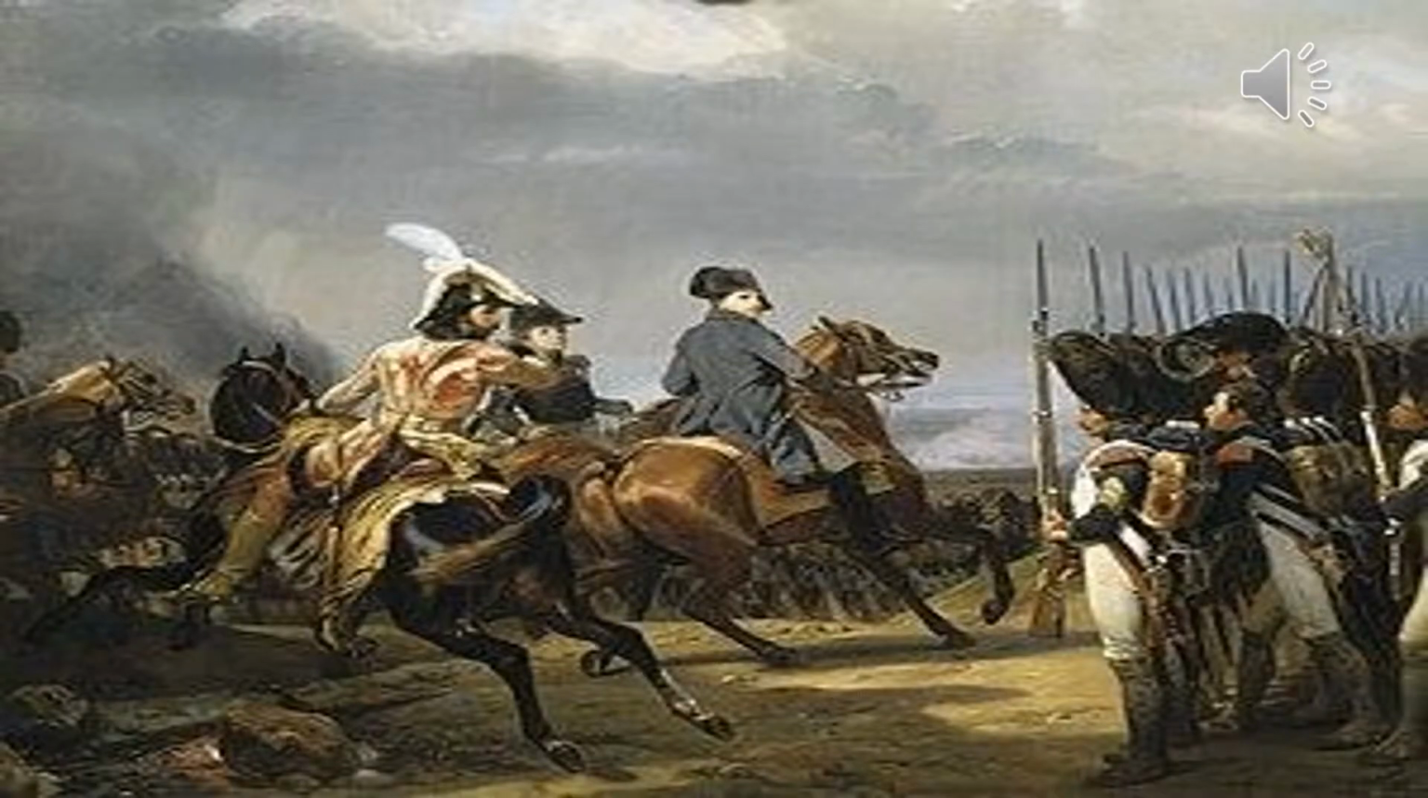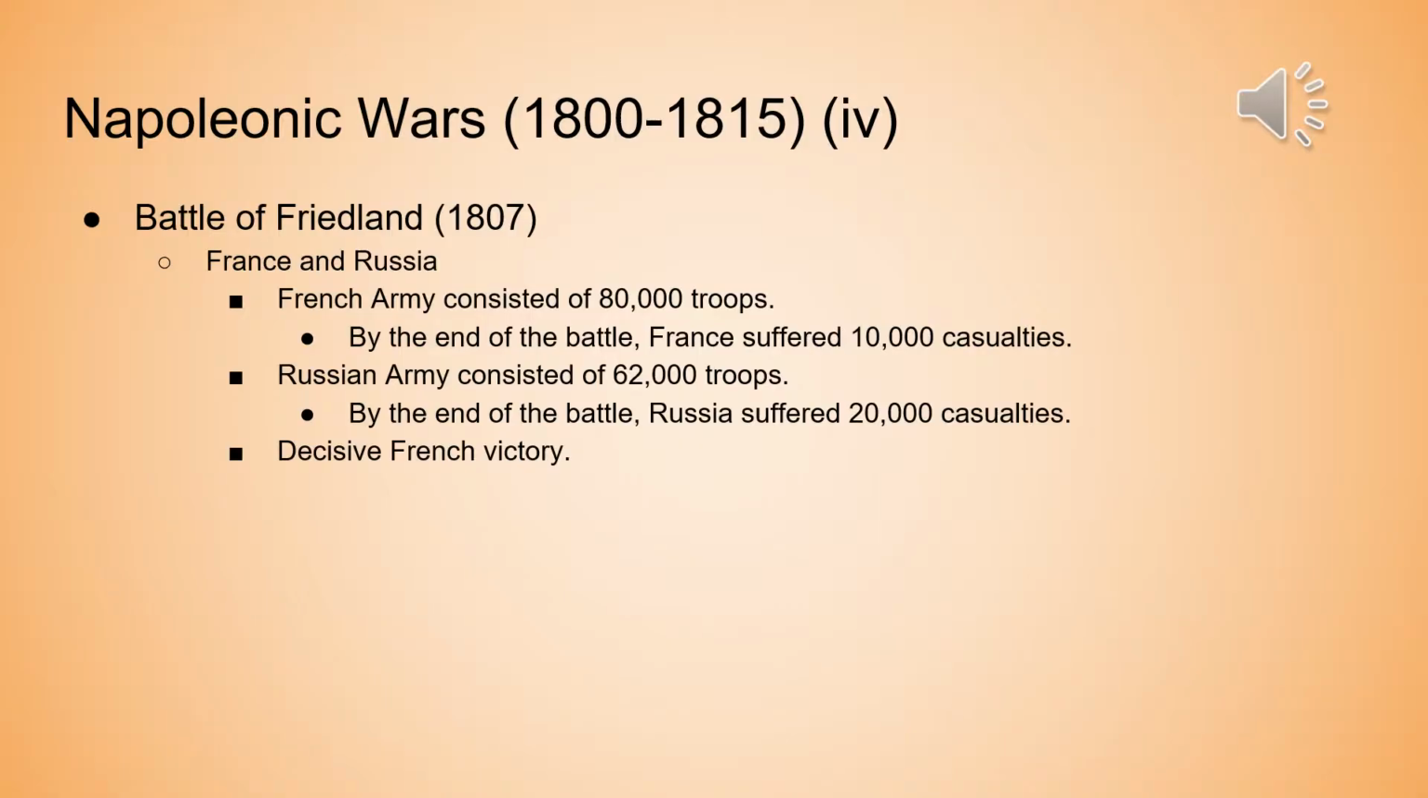And as we see from this painting here, this is the painting of the Battle of Jena-Auerstadt, and on the horse, there is Napoleon reviewing the Imperial Guards on the right, and this painting was done by Horace Vernet in 1836. So in 1807, the Battle of Friedland occurred, and this was another battle of the Napoleonic Wars, and this was between France and Russia.